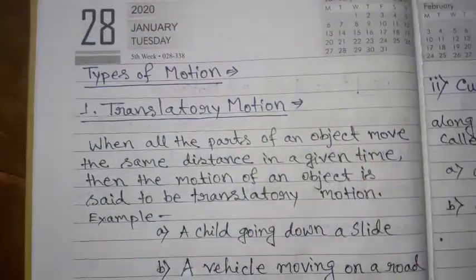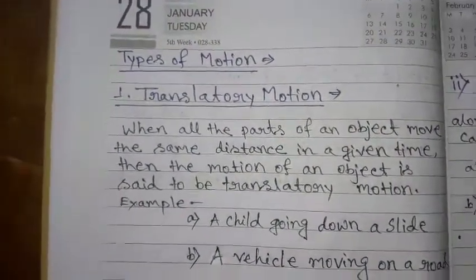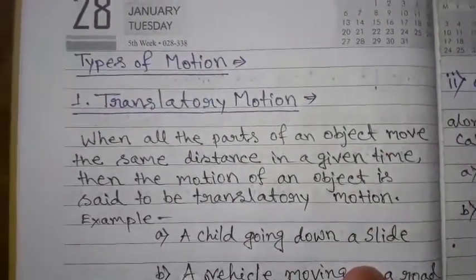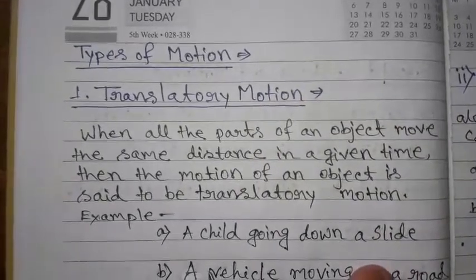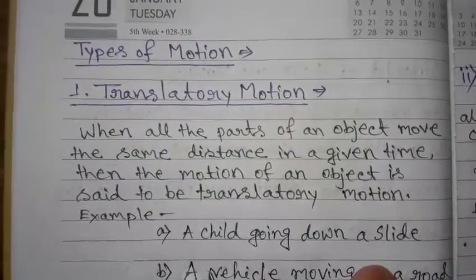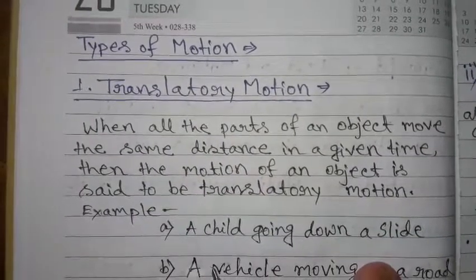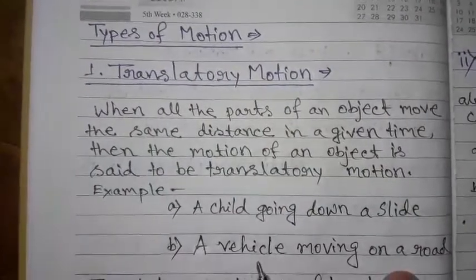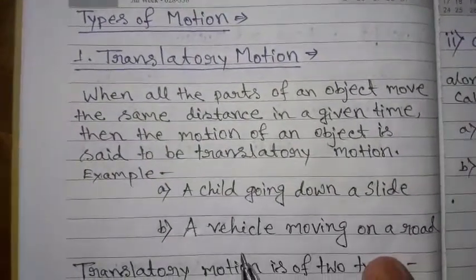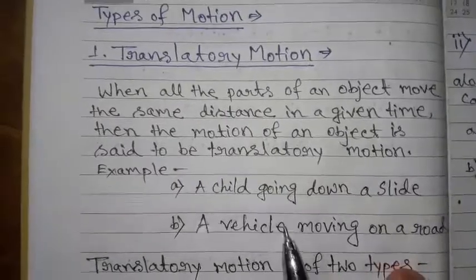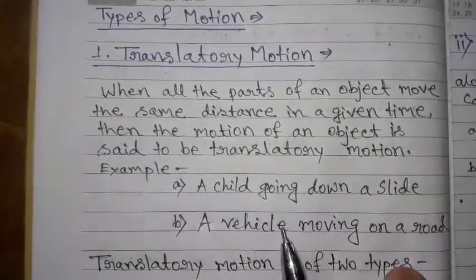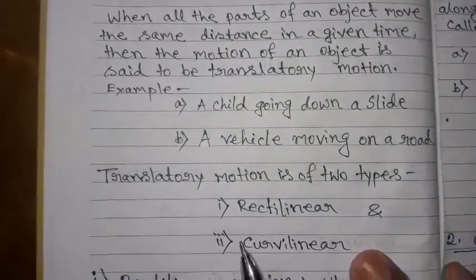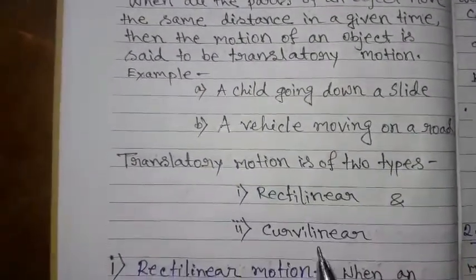Next, types of motion. First is translatory motion. When all parts of an object move the same distance in a given time, then the motion of the object is said to be translatory motion. For example, a child going down a slide, a vehicle moving on a road. So these are examples of translatory motion. Translatory motion is of two types, rectilinear and curvilinear.